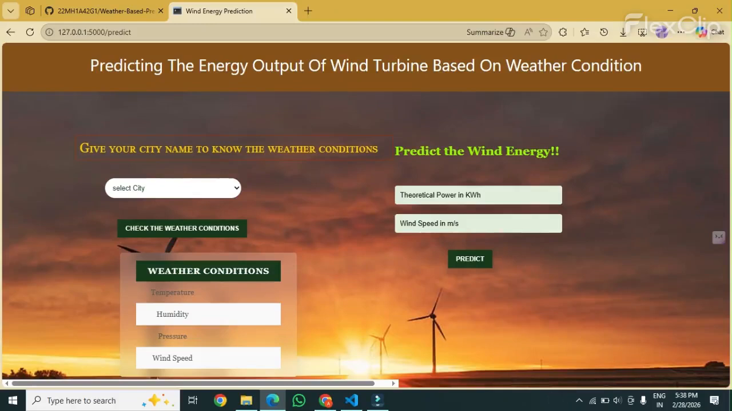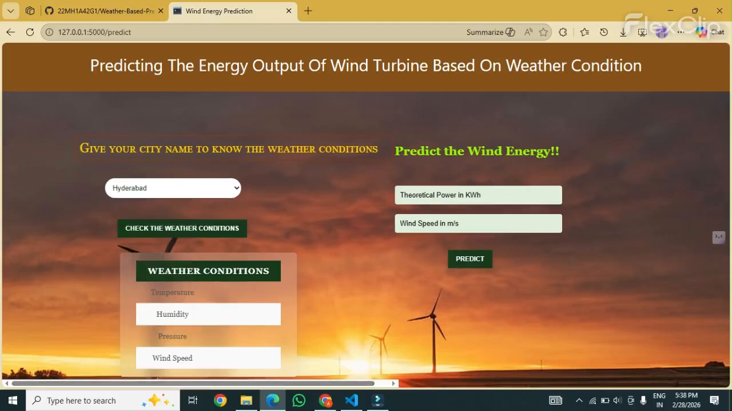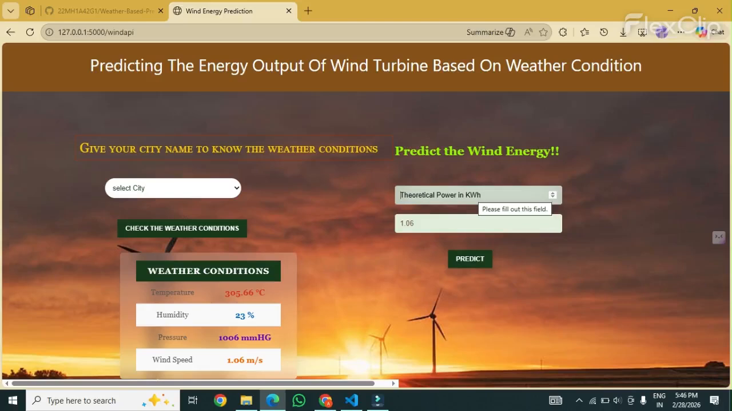Here the user selects a city from a drop-down list to fetch real-time weather information. Now I select the city Hyderabad and check the weather. The system fetches the wind speed automatically based on the selected city, and here we enter the theoretical power in kWh, for example 500, and then click the predict button.